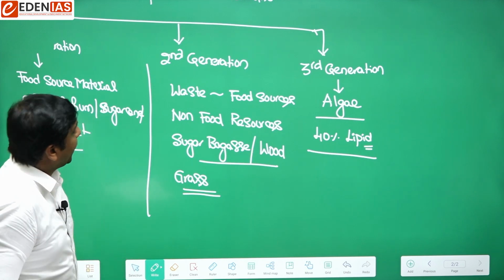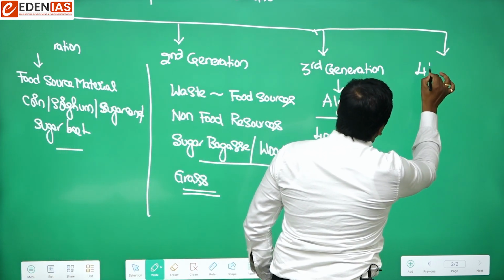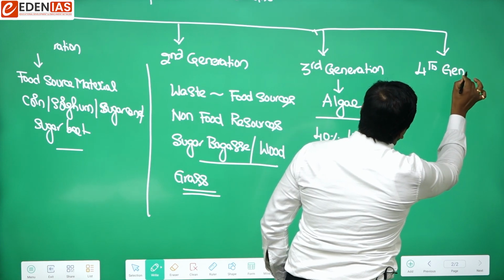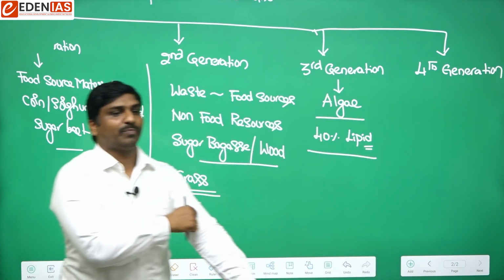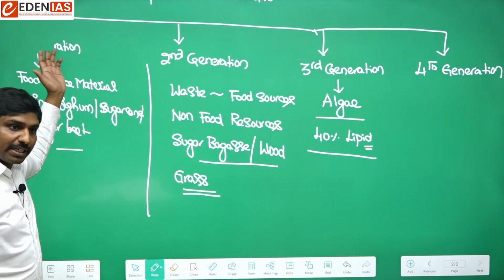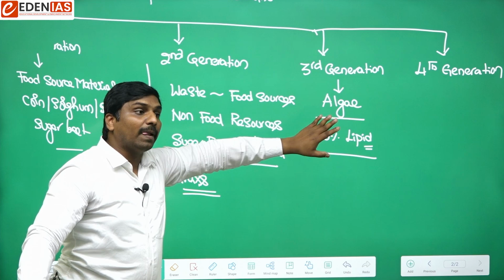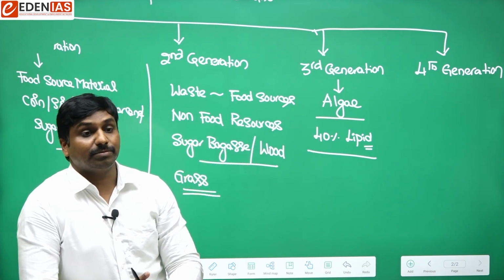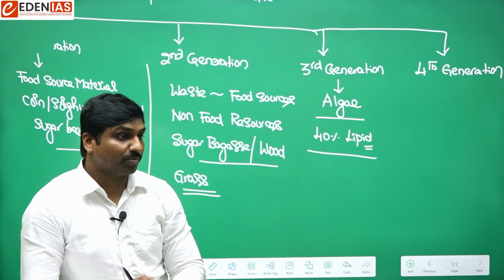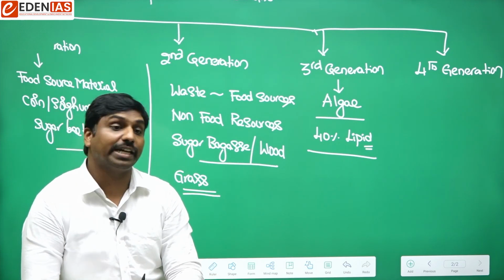Next, we have fourth generation biofuel. So what are fourth generation biofuels? You have seen food source material, non-food source material, and production from algae. The next thing is that we can bring in crops or living animals that have been produced by genetic engineering.